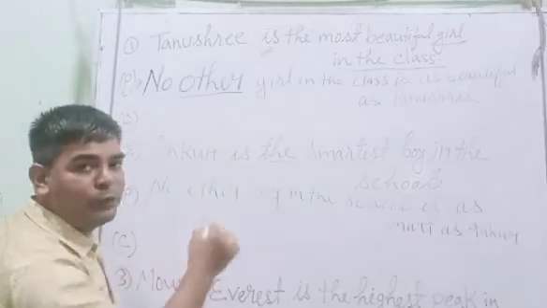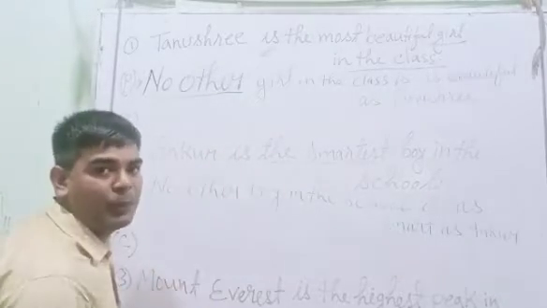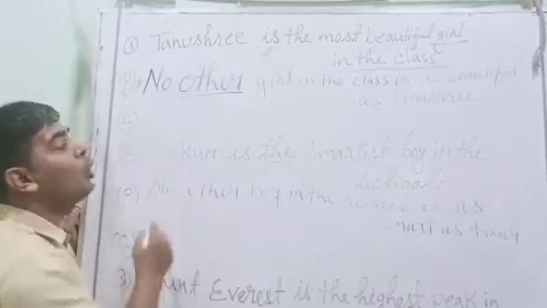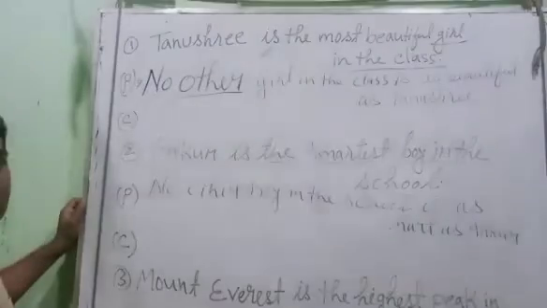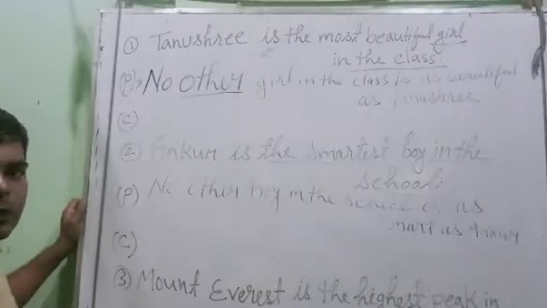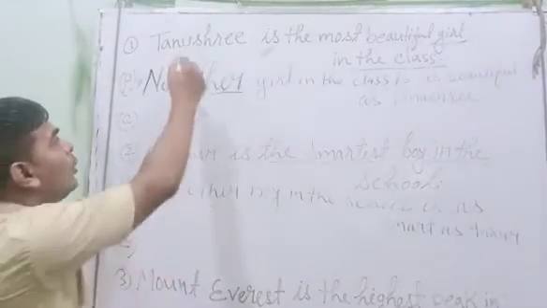Tanushree is the most beautiful girl in the class. That is what? In superlative. Now we'll change it into comparative degree. So, in comparative degree, you don't have to do anything. Just we'll follow the same thing.